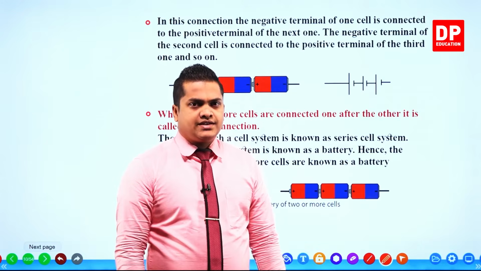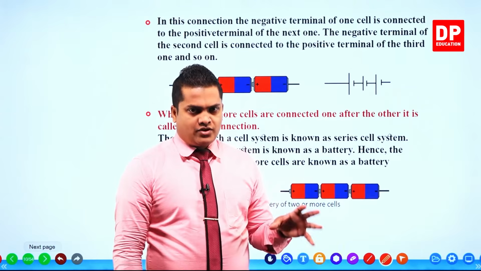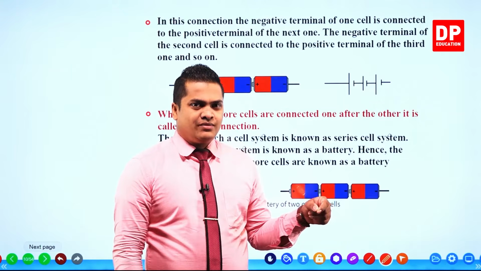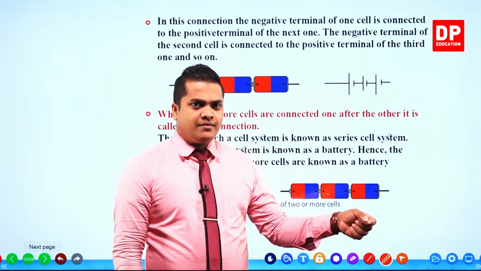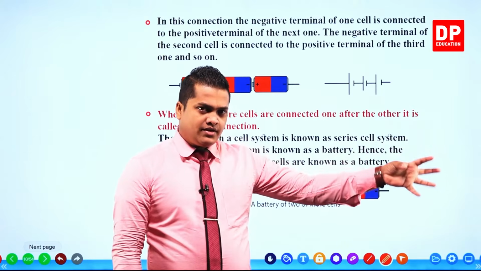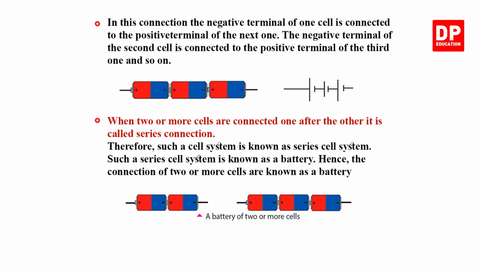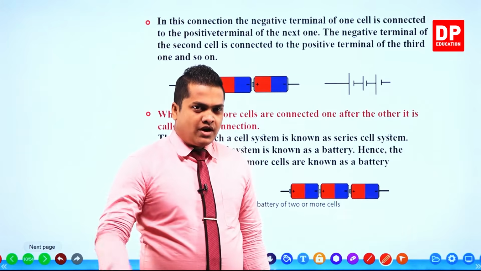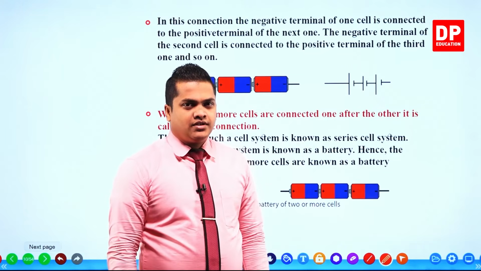So in a series connection, remember we have to interconnect, like there are two terminals in any kind of an instrument, no? So one terminal should be connected with the other terminal of the second. Then like that, one to one, we have to connect in a line starting from 1 to the end.